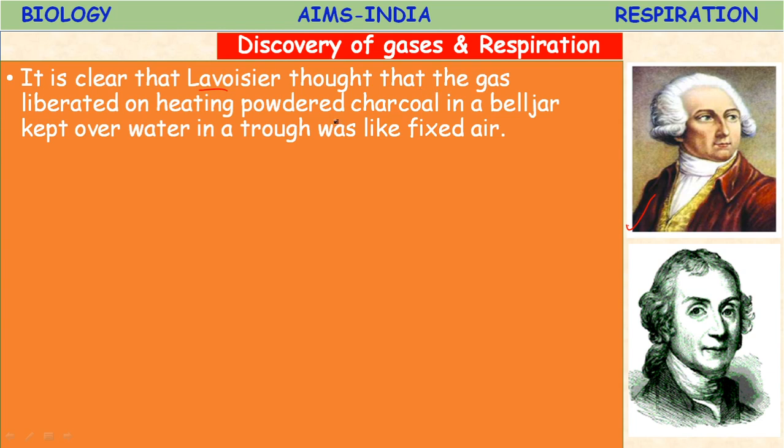Lavoisier thought that the gas liberated on heating powdered charcoal in a bell jar kept over water in a trough was like fixed air. This fixed air is nothing but CO2, carbon dioxide. So it is clear that Lavoisier thought that the gas liberated on heating powdered charcoal, the black coal, in a bell jar kept over water in a trough was like fixed air, that is, carbon dioxide.